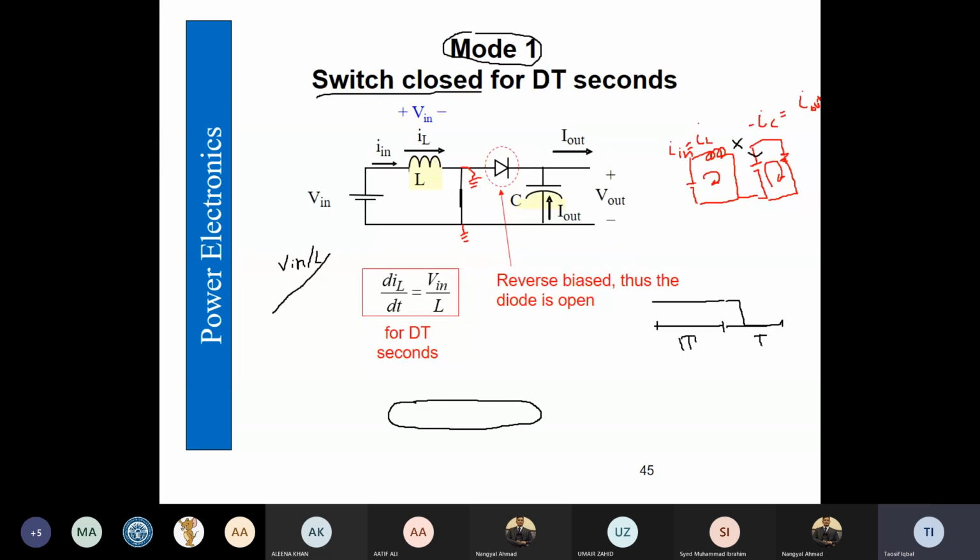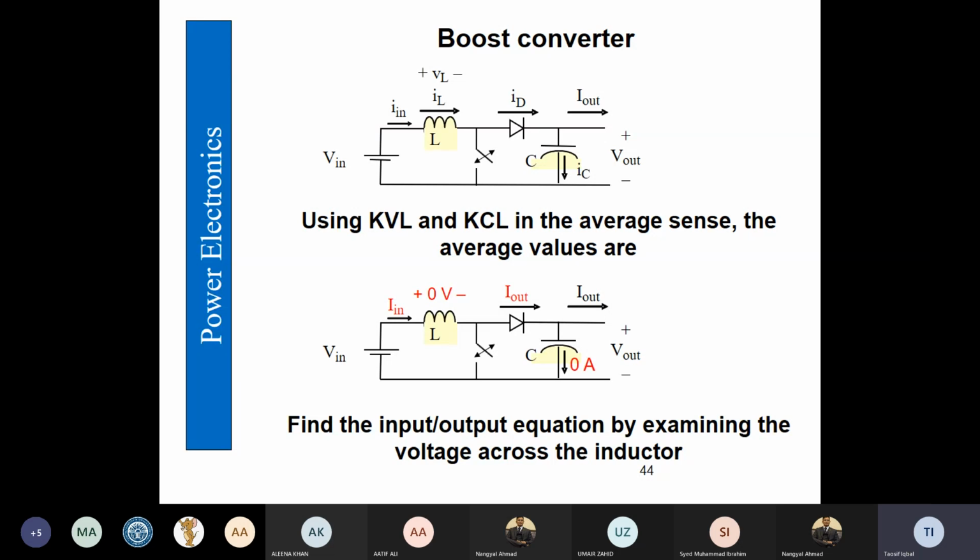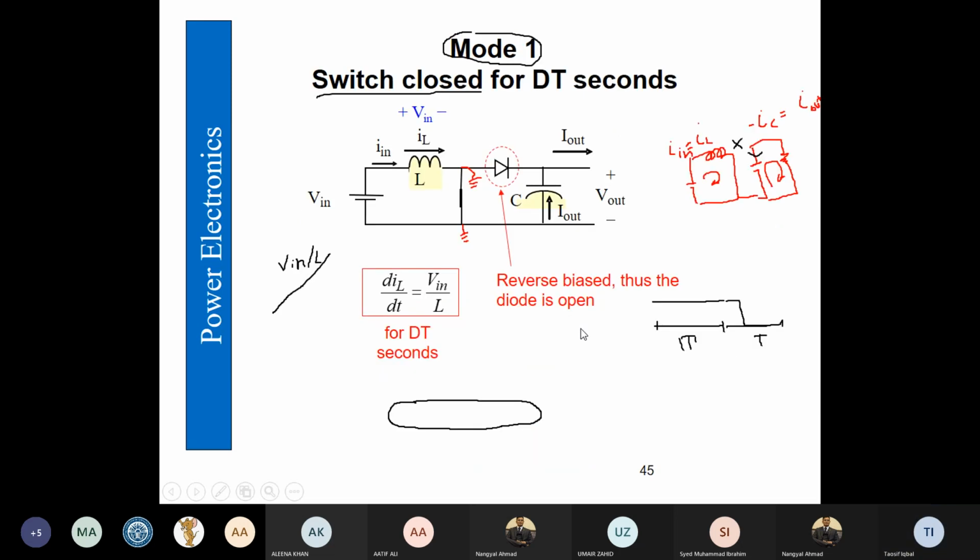Then we know the average values when we are operating in steady state. Average voltage across inductor is 0, and average current across capacitor is also 0. There are obviously two modes of the operation.